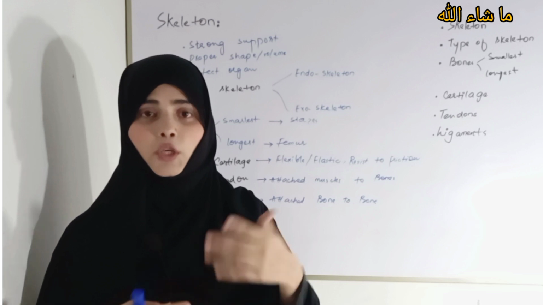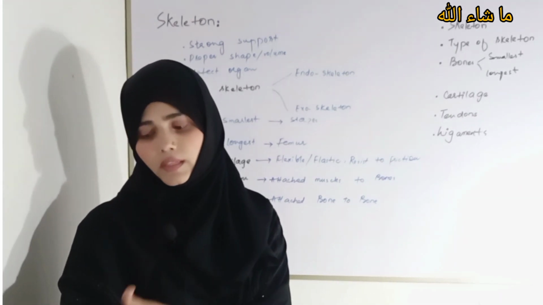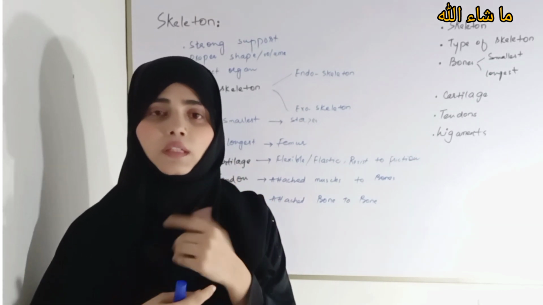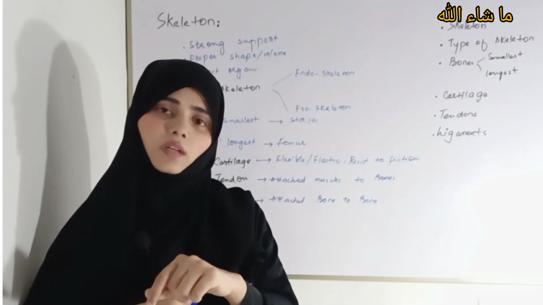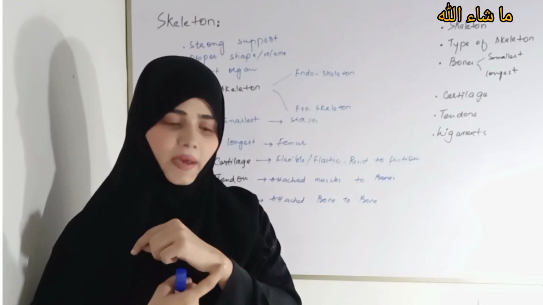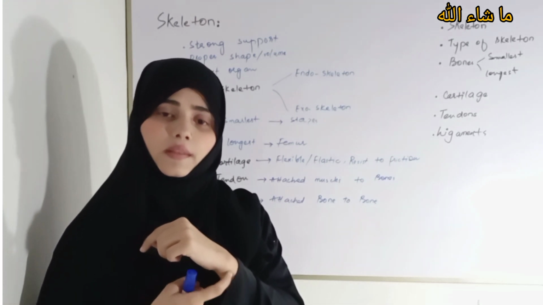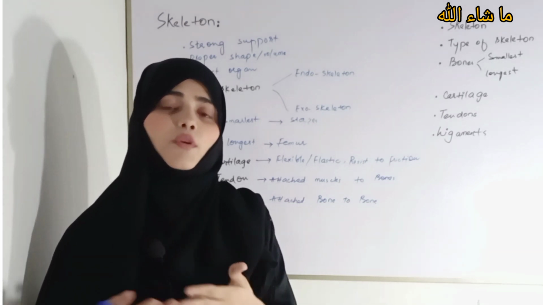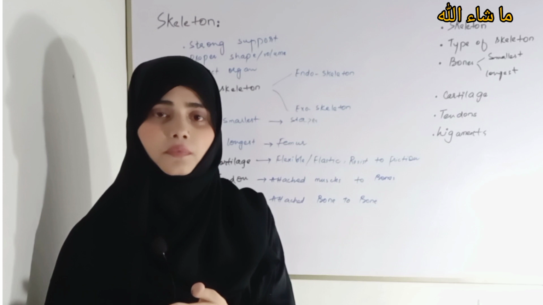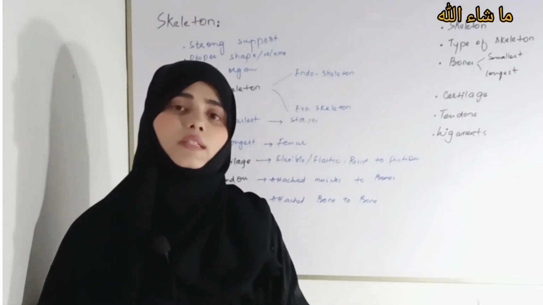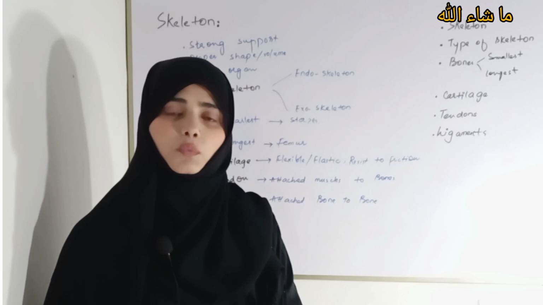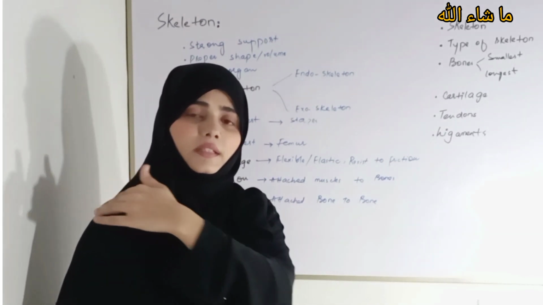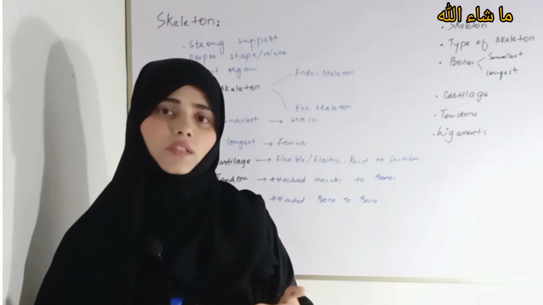Then humerus. This section from this side to this side, this bone is called the humerus. And if you look at your arm, the first bone here is called the radius, and at the backside of it there is the ulna. Ulna and radius are the names of the bones. And another bone is the scapula, the shoulder bone, which is present at the backside of your body. That shoulder bone is called the scapula.